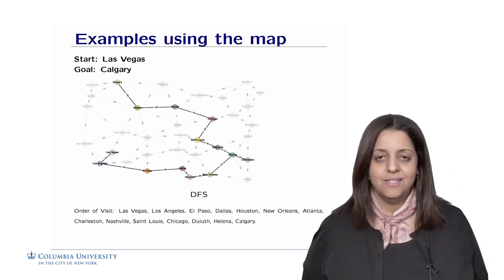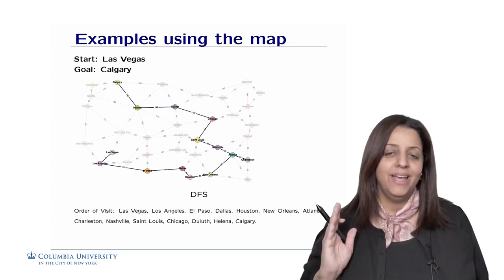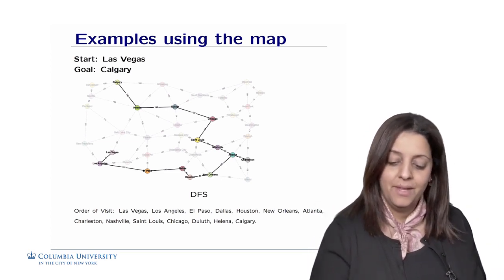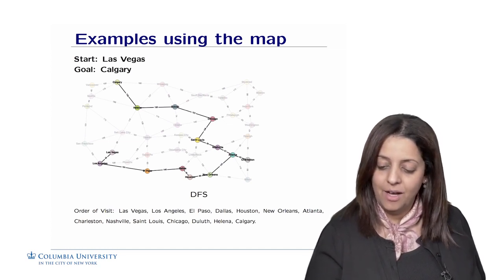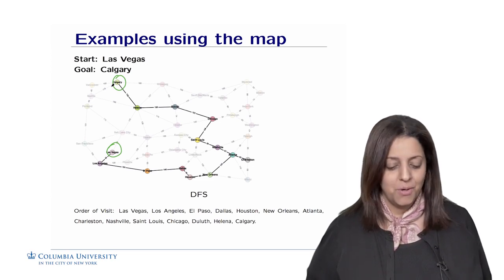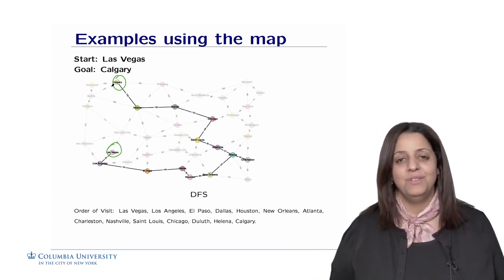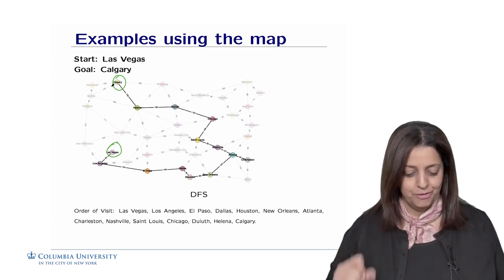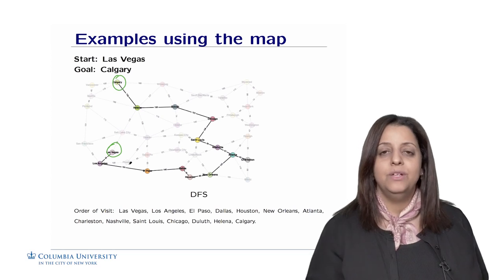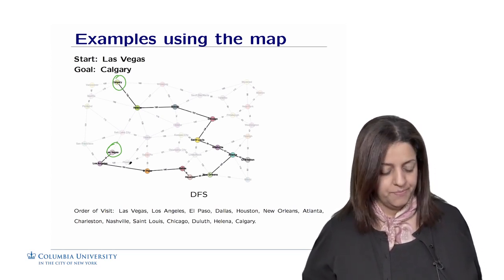So how about DFS? DFS maybe is easier to explain. We're going to go all the way deep into the same path. So we're going to, again, assume we are going from the city of Las Vegas to the city of Calgary, but we're going to go probably all over the place before we get there, because of how DFS works. DFS explores the full path. From Las Vegas, remember, we are going to push the elements in the stack in reverse lexicographic order, right?